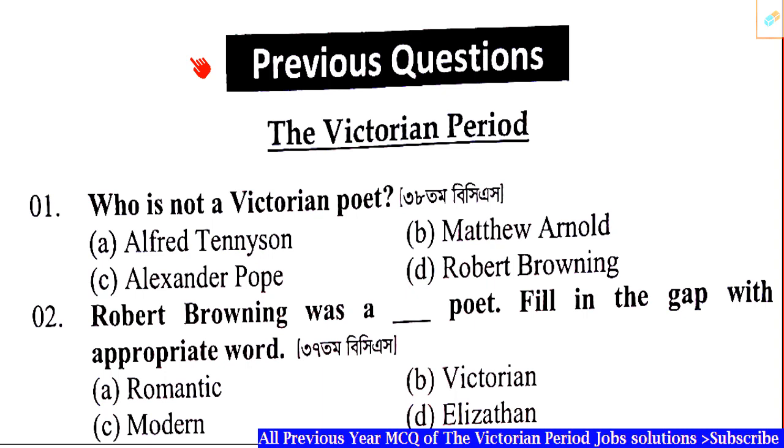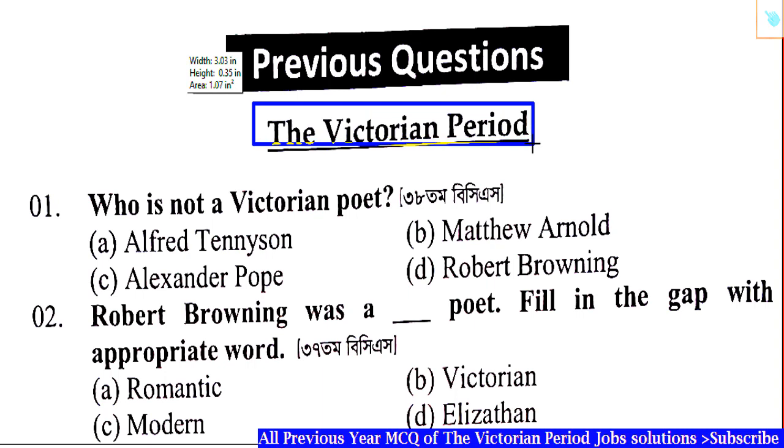So today we are going to learn one of the important topics for BCS and other competitive exams. It may be a bank exam or BCS or any other exam. This is English literature. In today's video, we'll try to learn all the previous year questions of the Victorian period, because in our previous video lectures, we learned from the Old English period to the Romantic period. Today we will learn all previous year questions from the Victorian period. So let's start.